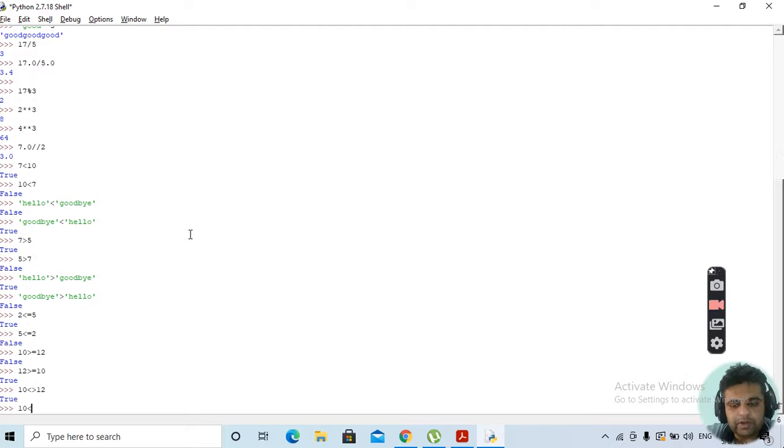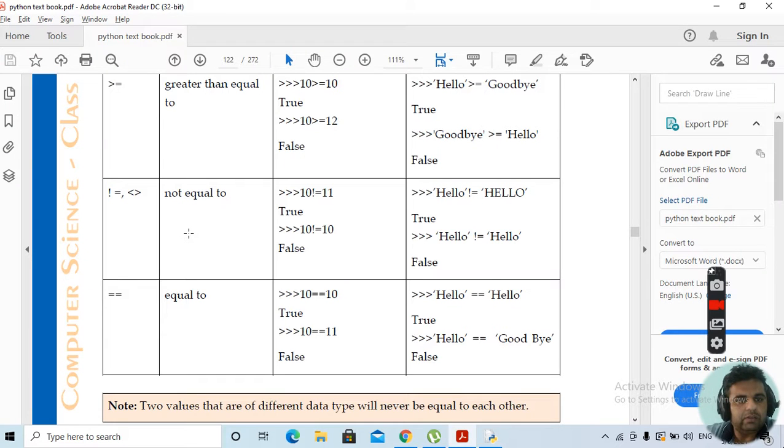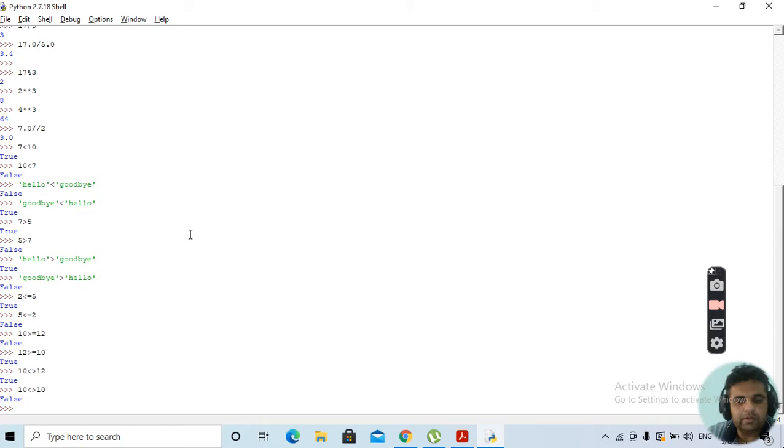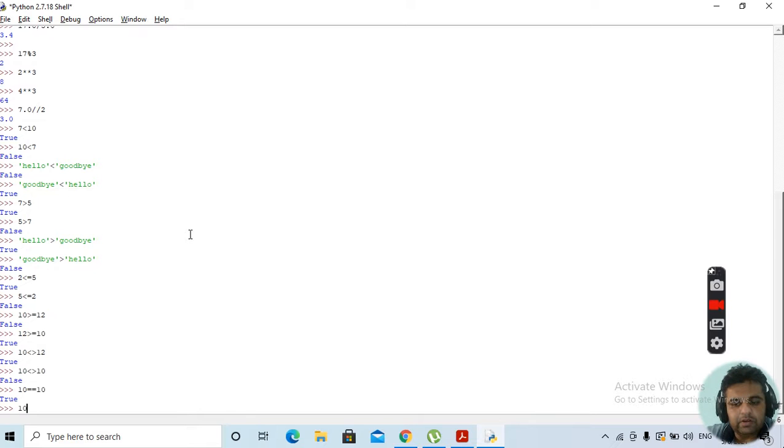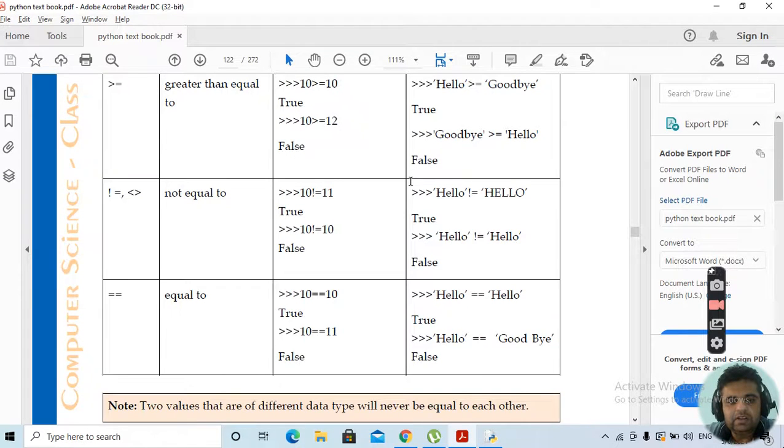If you write 10 is not equal to 10, this will return false. This is how not equal to works. Next we have the equal to operator. If we write 10 equal to 10, this will give you true. If we write 10 equal to 12, this will give you false. This is how things work.